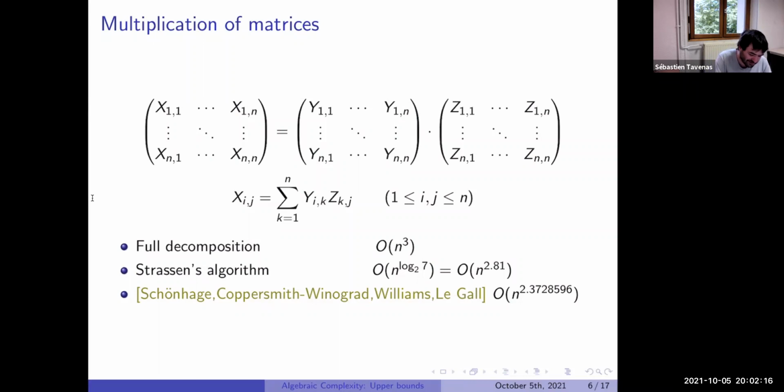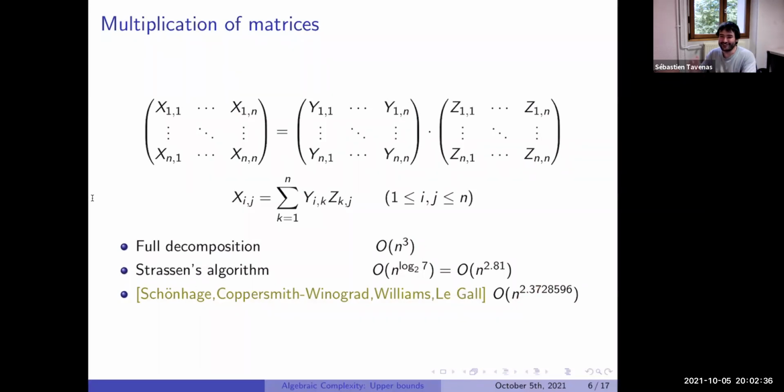In particular, the result by Stothers was n to the 2.373, which was improved after by Williams to n to the 2.3729, which was improved after by Williams and Le Gall to n to the 2.3728596.